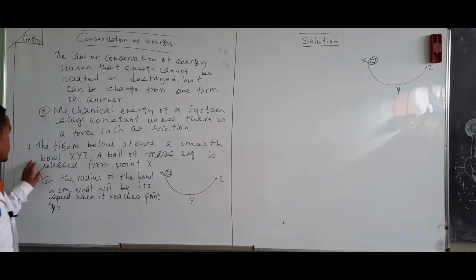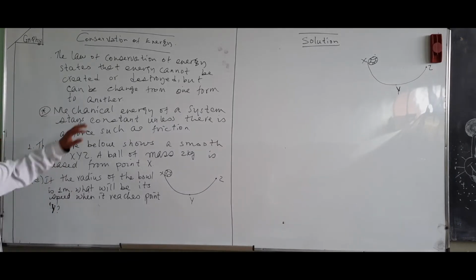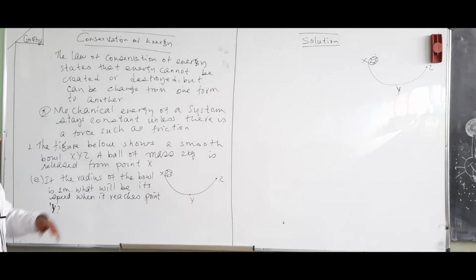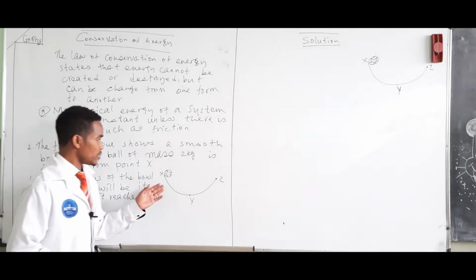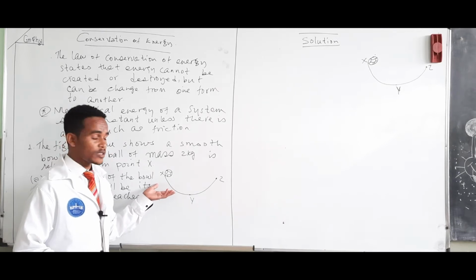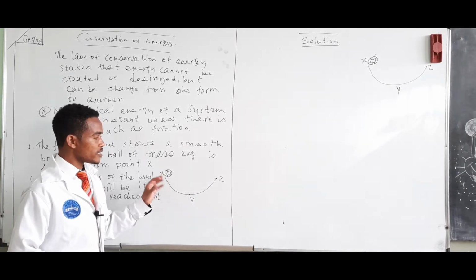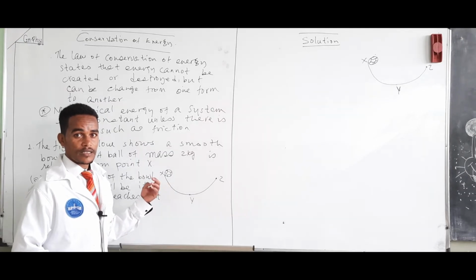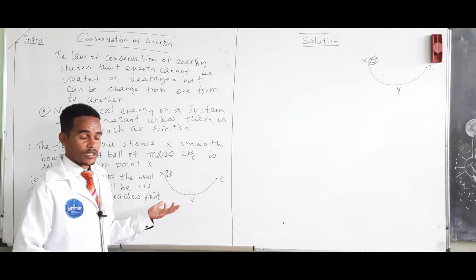Okay, to solve this problem, we will come to the law of conservation of energy, especially the law of conservation of mechanical energy. According to the law of conservation of mechanical energy, energy of a given system always stays constant unless there are dissipative forces such as friction.